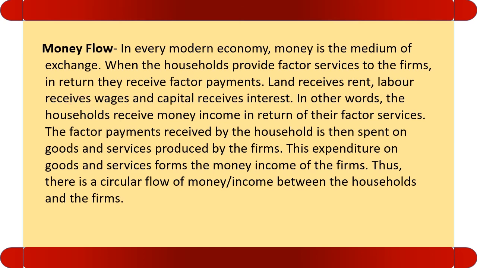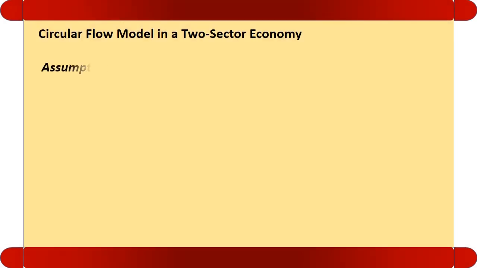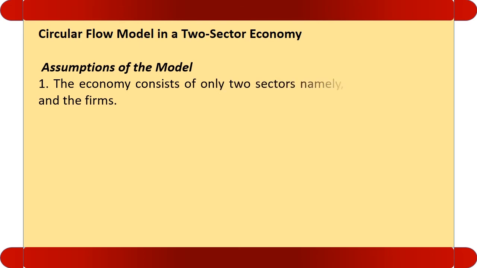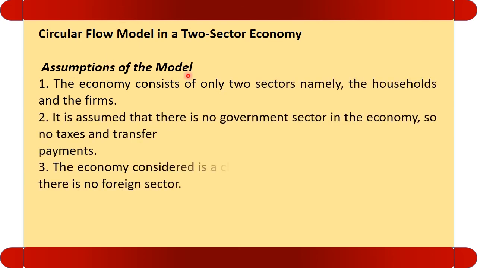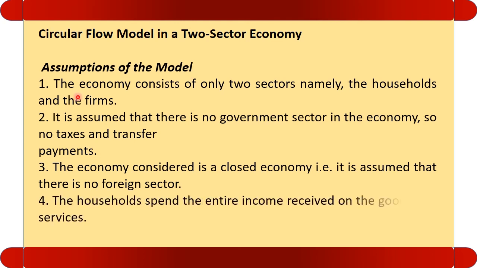We discuss the circular flow in a two-sector economy. In the two-sector economy, certain assumptions are there. Let us see the assumptions first. The economy consists of two sectors, namely household and the firm. In the two-sector model, only two sectors exist, one is household and the other is the firm. It is assumed that the role of the government is zero. The economy is considered a closed economy. So this type of situation only prevails in the closed economic model.